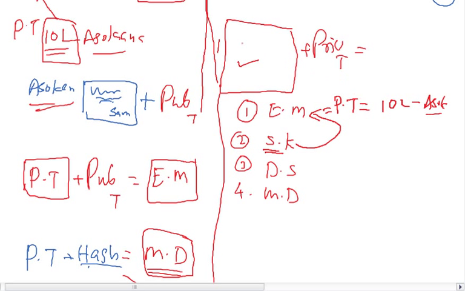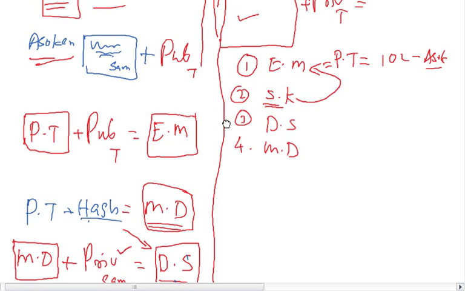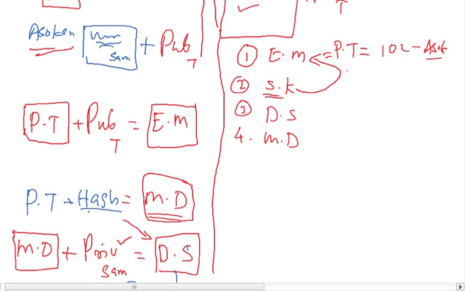When this message is there, Thomas didn't act on it. Instead, he takes this plain text message and runs a hashing algorithm on it. He creates his own message digest, and he compares this message digest with this message digest.